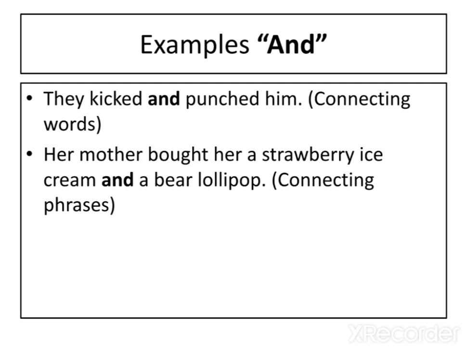Then the next sentence: her mother bought her a strawberry ice cream and a bear lollipop. So you can see that and is joining phrases here. It joins two different phrases having similar ideas or similar things.